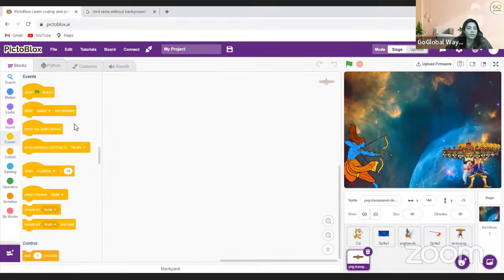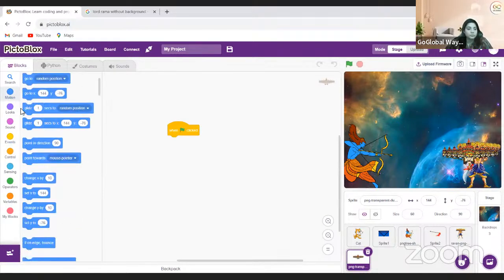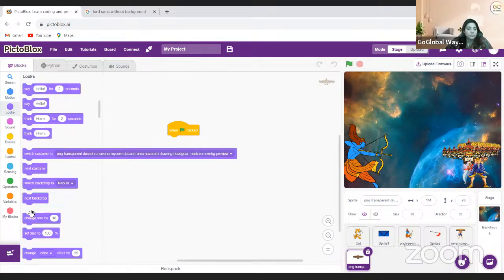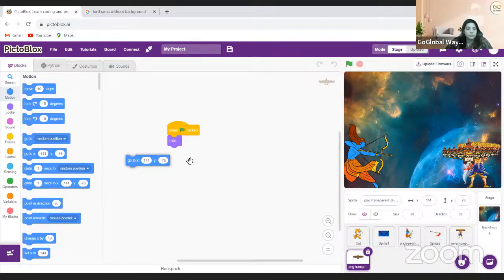Then I will do when green flag clicked. I'm going to hide. This will be the position, and it has to rotate.